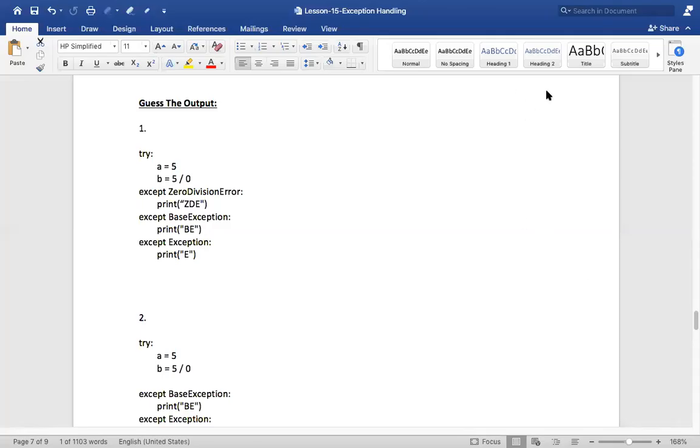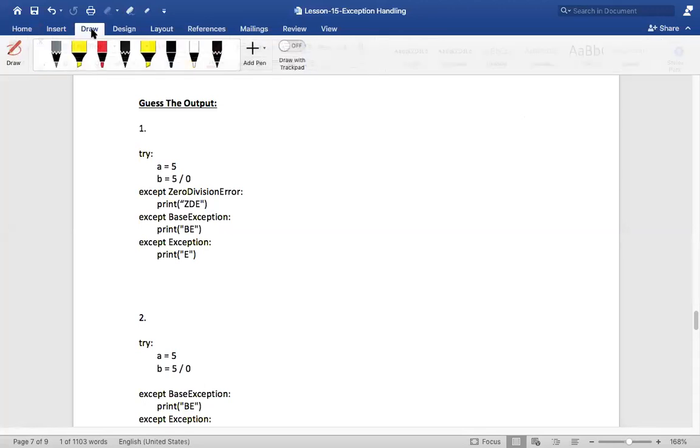Okay. So guys, let's do the guess the output. Okay. So the first one, what is the output?